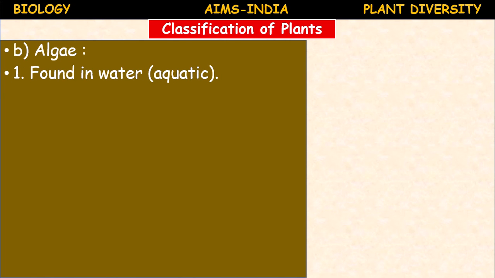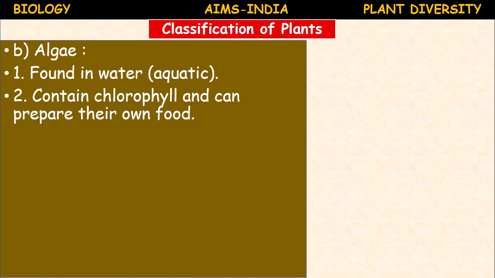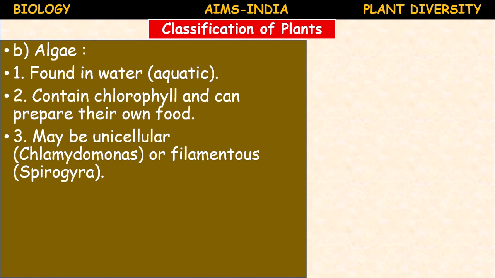Algae are found in water. They are aquatic in nature and contain chlorophyll, and because of its presence, they are autotrophic, preparing their own food. Algae may be unicellular or filamentous. Unicellular example: Chlamydomonas. Filamentous algae example: Spirogyra.